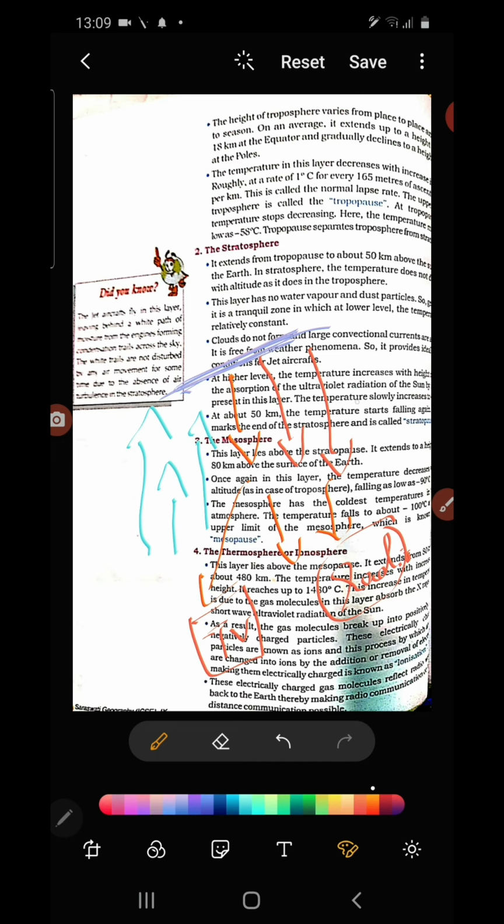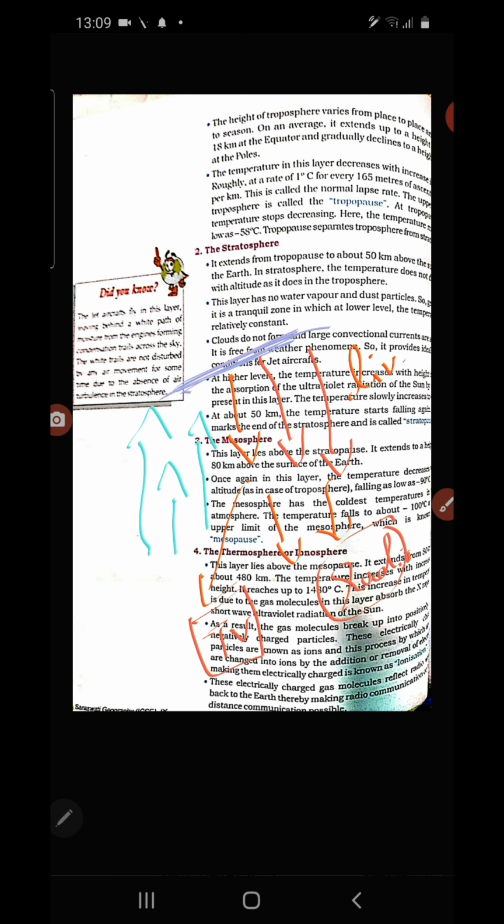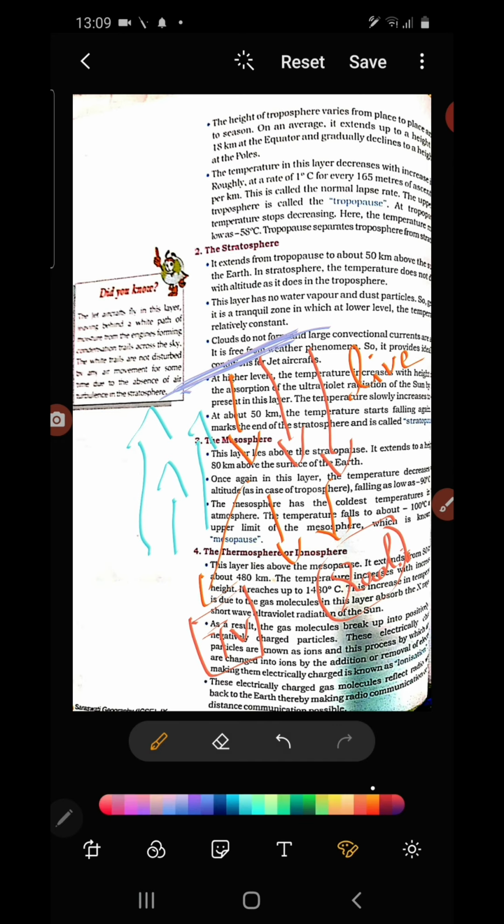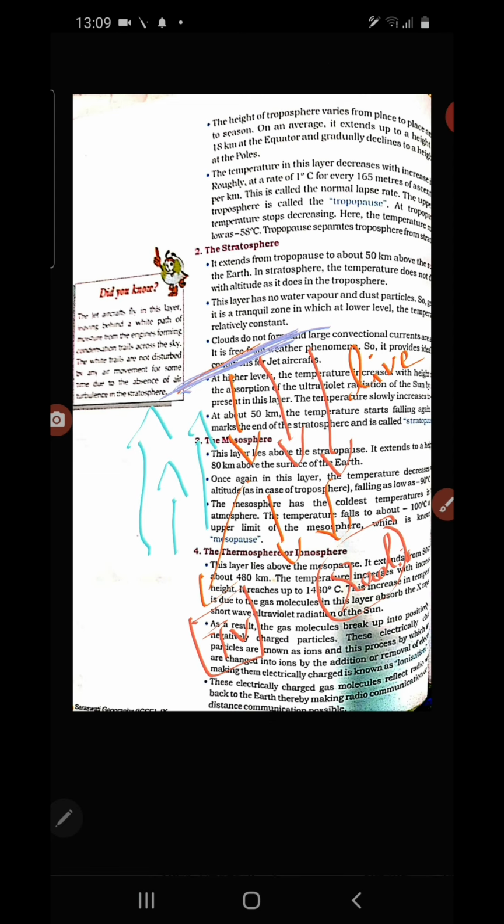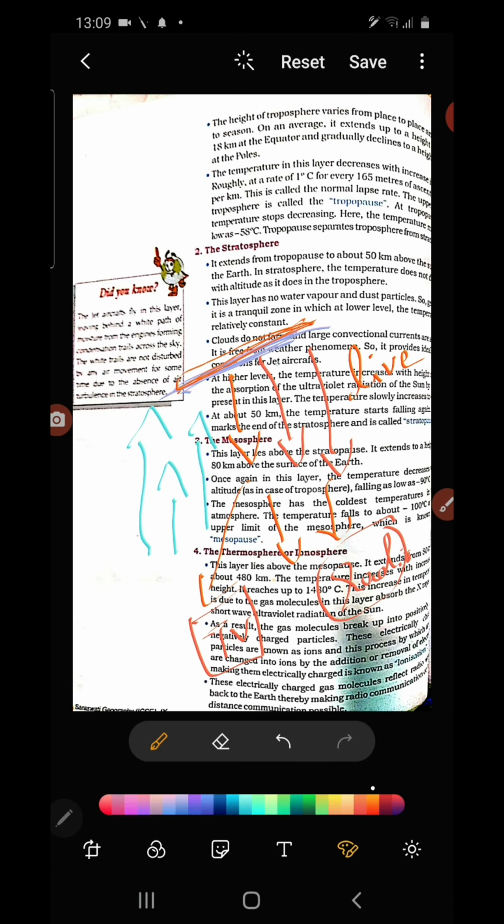That is why we are able to see the live programs, and also suppose a cricket match is taking place in England, we are able to see the live match here on our TV. Why? Because of the presence of the ionosphere, because of the process of ionization in the thermosphere or ionosphere, we are able to see the program.